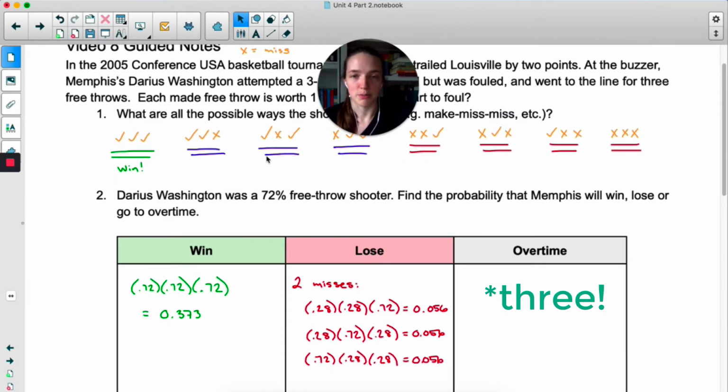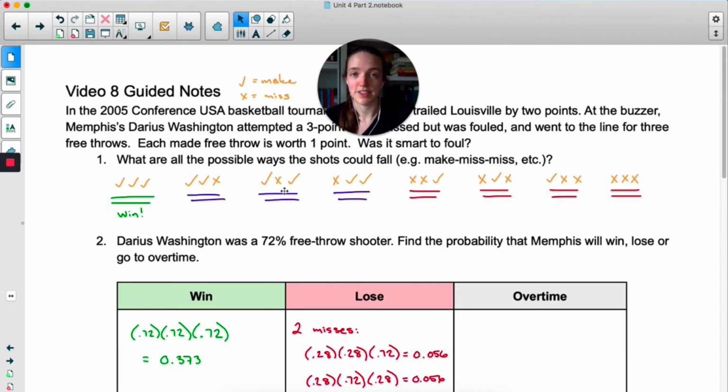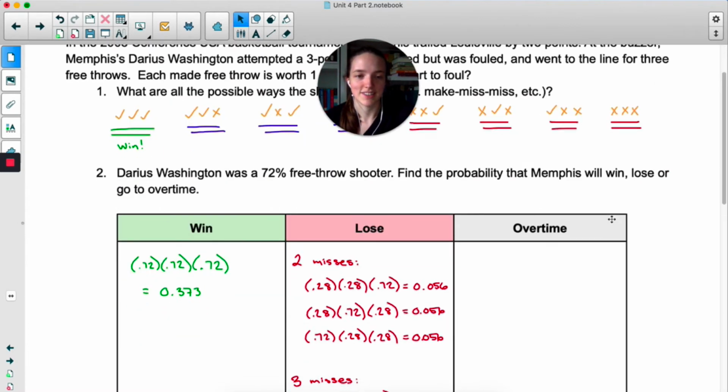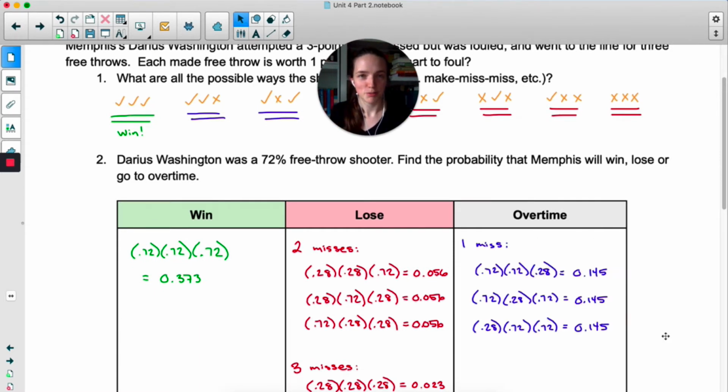These 4 outcomes represent overtime. If he makes 2 of them, he's tied the score, and now they have to keep playing to decide a winner. So 1 miss, similar to before, it could be make, make, miss, make, miss, make, miss, make, make. And hopefully you can see that it does not matter the order that we multiply those in. So we're going to get 0.145 no matter which way we multiply.